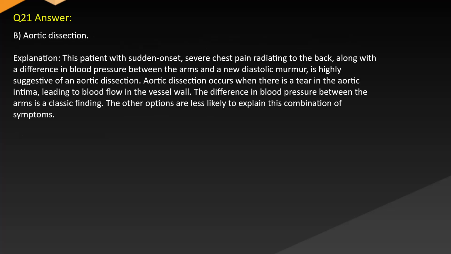Answer: B. Aortic dissection. Explanation: this patient with sudden onset severe chest pain radiating to the back, along with a difference in blood pressure between the arms and a new diastolic murmur, is highly suggestive of an aortic dissection. Aortic dissection occurs when there is a tear in the aortic intima, leading to blood flow in the vessel wall. The difference in blood pressure between the arms is a classic finding. The other options are less likely to explain this combination of symptoms.